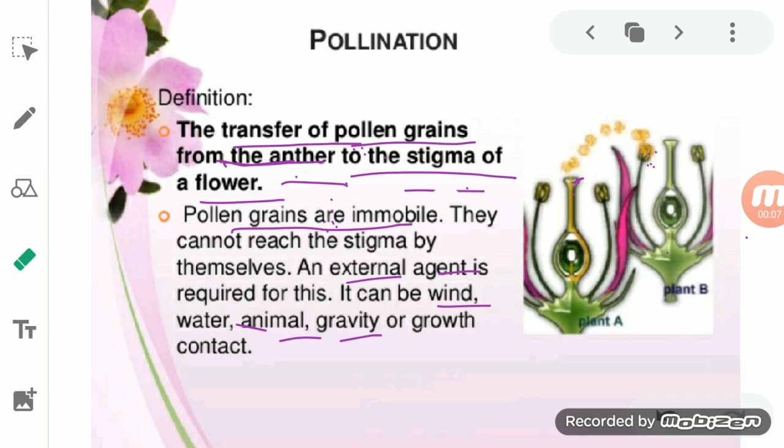So these are responsible for the transference of pollen grain from the male part to the female part. So the transfer of the pollen grain from the anther of a stamen to the stigma of the pistil is called pollination, and the agents who are responsible for carrying the pollen grain from the anther to the stigma are known as agents or pollinators.